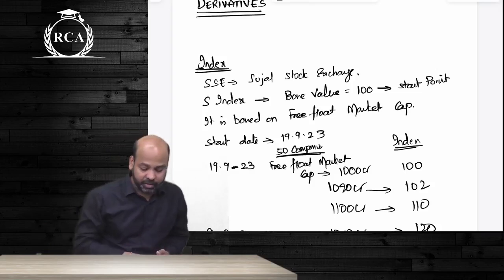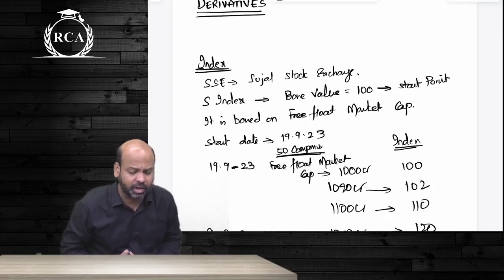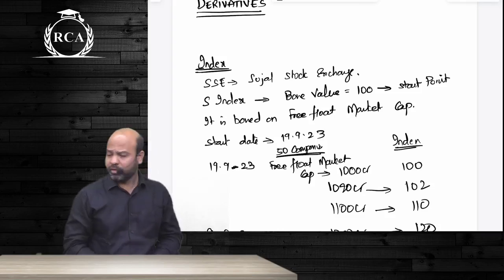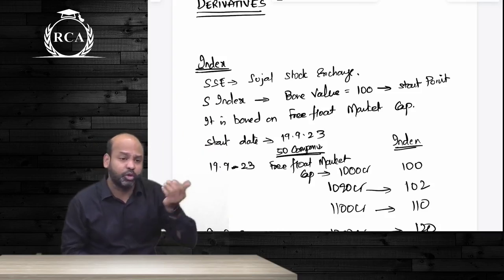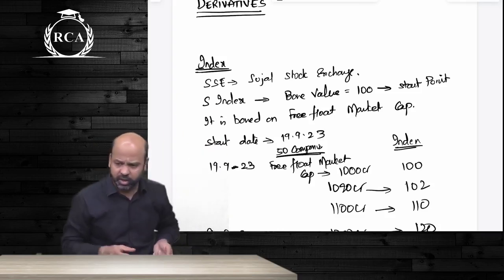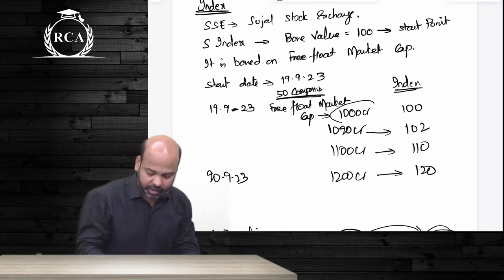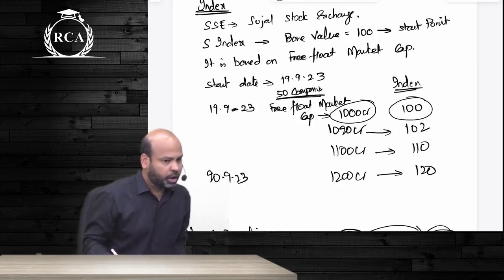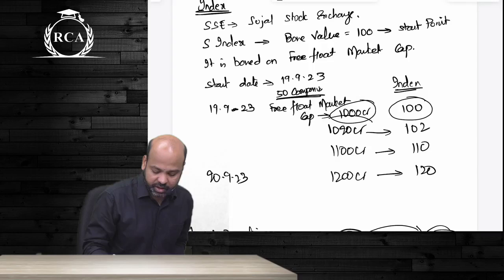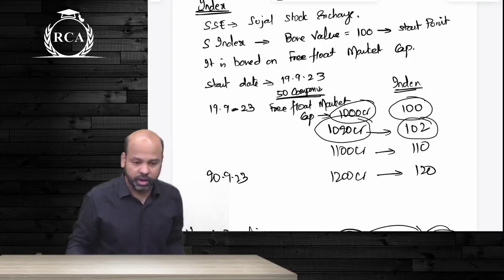Whenever an index is started, just as I told you, when Nifty commenced, the base value that was considered was 1000. When Sensex started, the base value that was considered was 100. Why were different base values considered? Sensex came in 1979, Nifty came into existence in the year 1995, guys. So imagine the total market capitalization is 1000 crores and we set the base value as 100. If the overall market value is increasing to 1020 crores, proportionately the index will increase to 102.